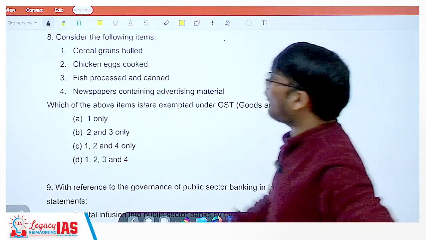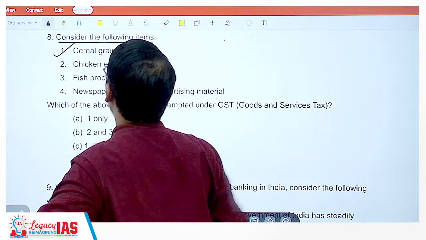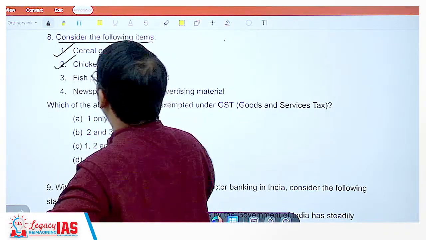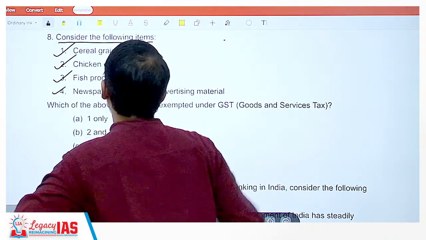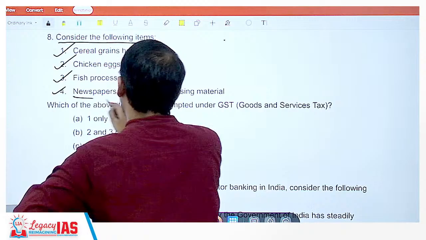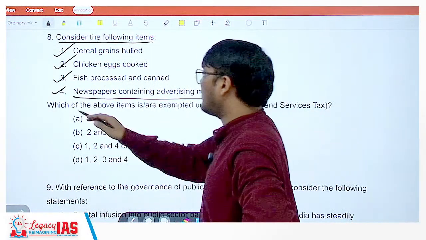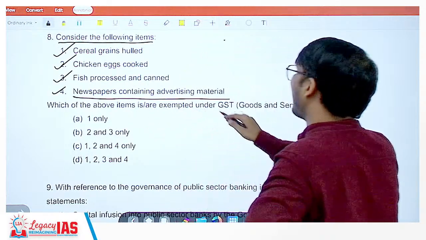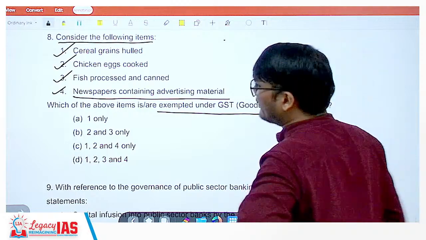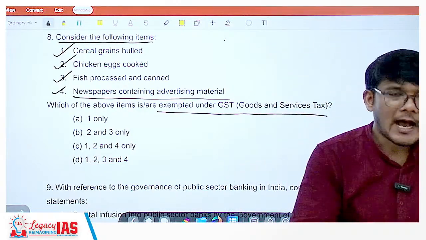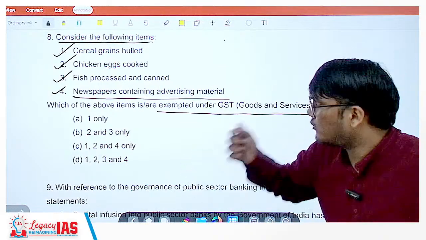Now consider the following items: cereal grains hulled, chicken eggs cooked, fish processed and canned, newspapers containing advertising material. The question asks which of the following items are exempted under GST. So it's a very factual question, guys. Either you know it or you don't know it. You cannot apply much logic to it.